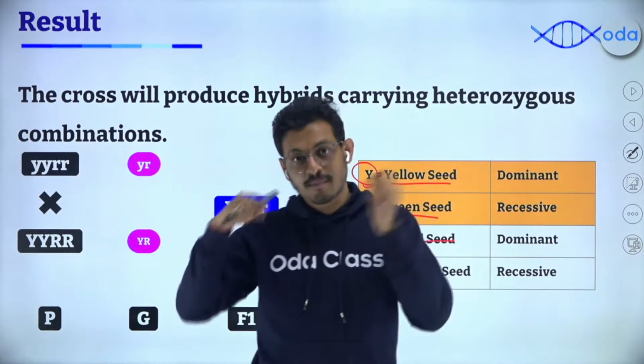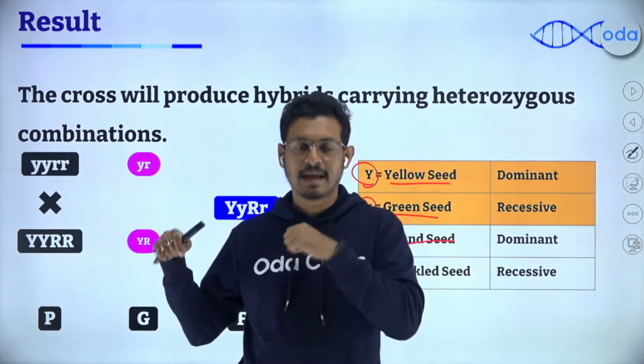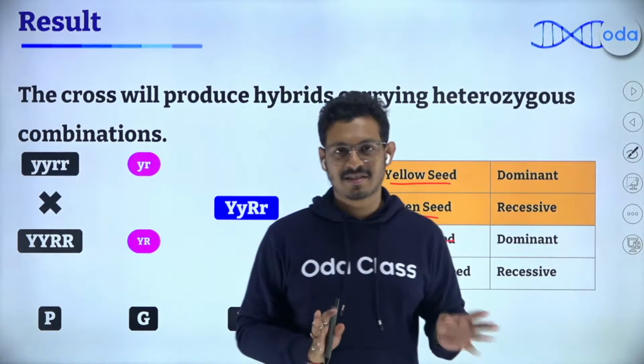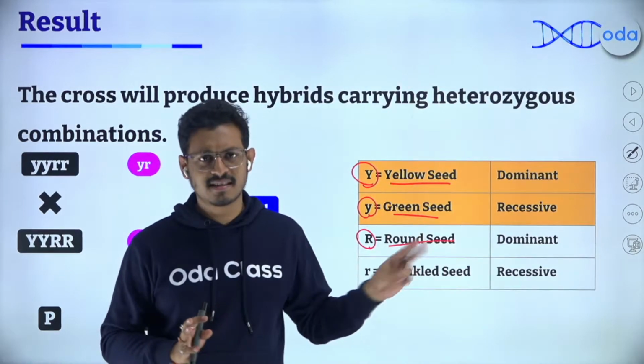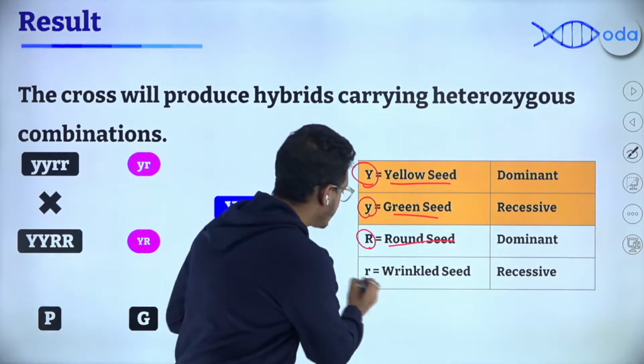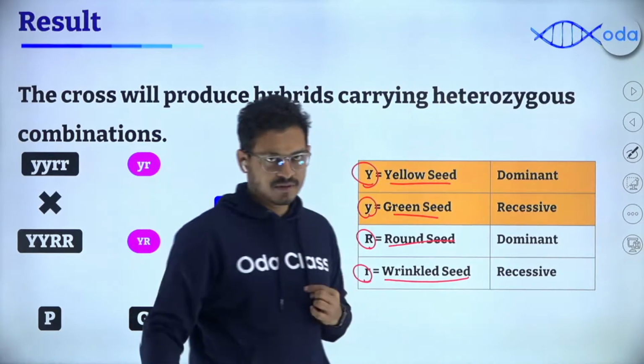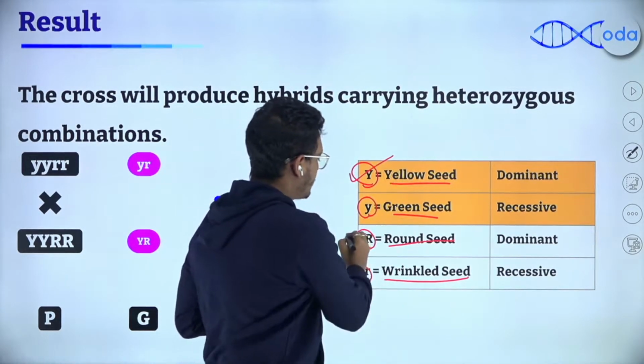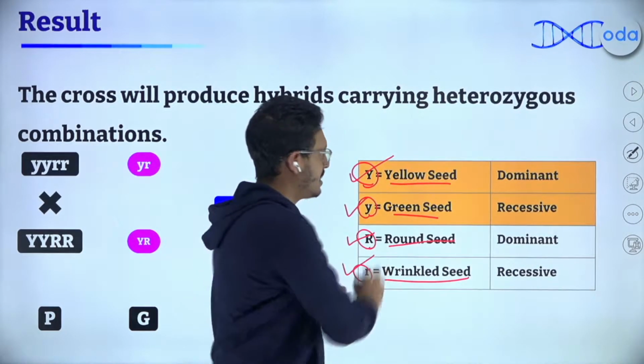And then the small letter or lowercase of that same capital letter can be used as the recessive gene, because here we are working with pairs of genes, isn't it? So it's easier to understand. And small r here becomes the wrinkled seed. So we have both the dominant version right here and both recessive versions right here.